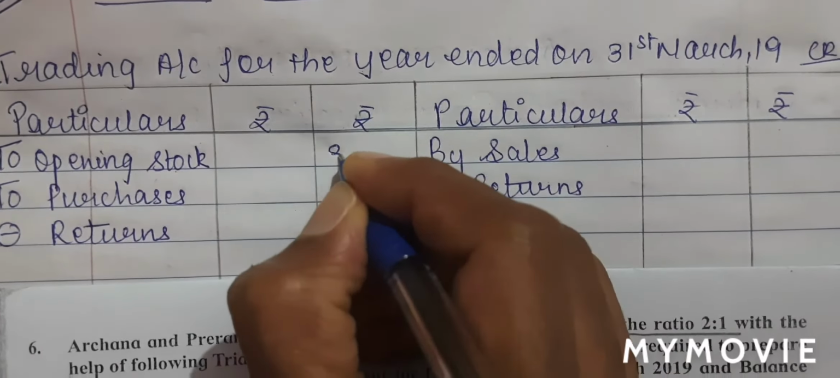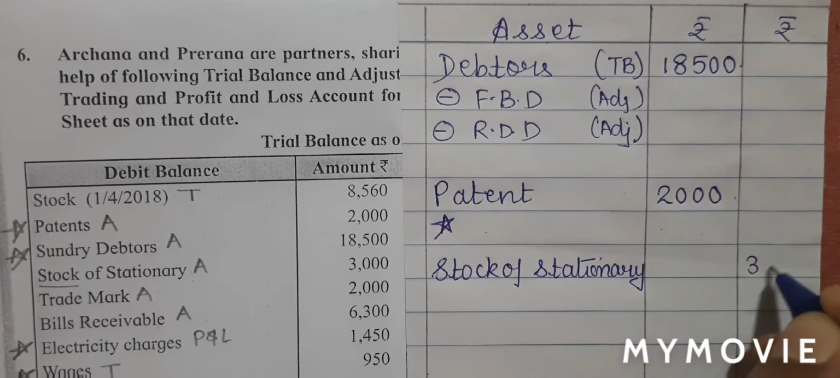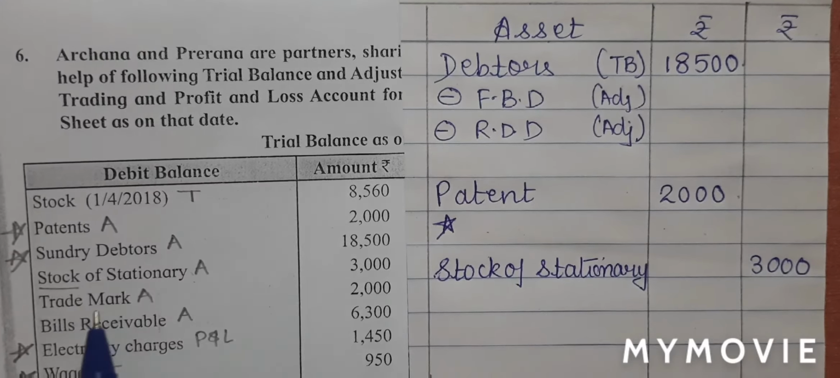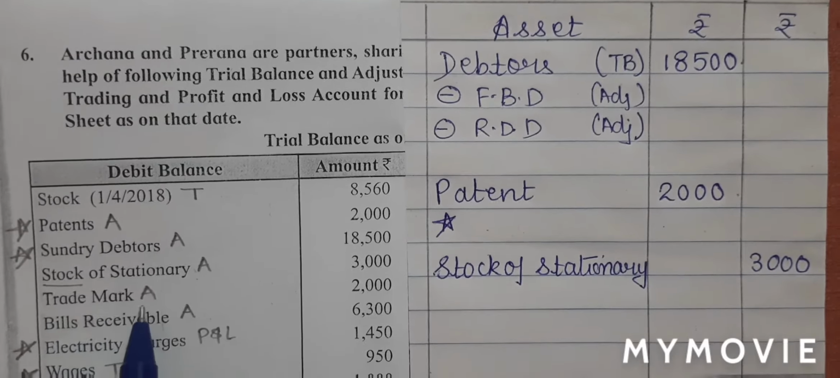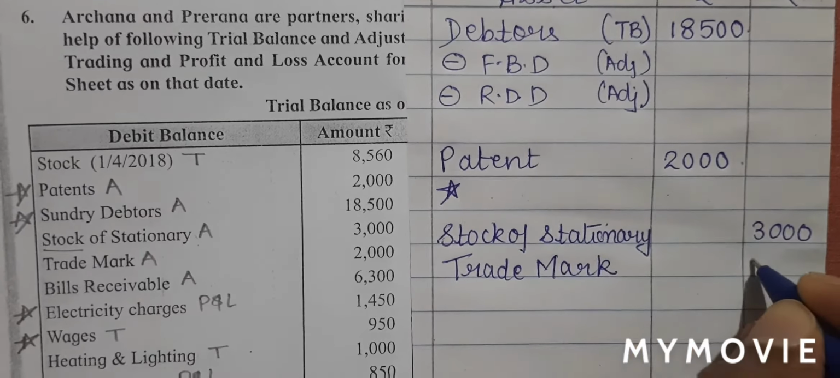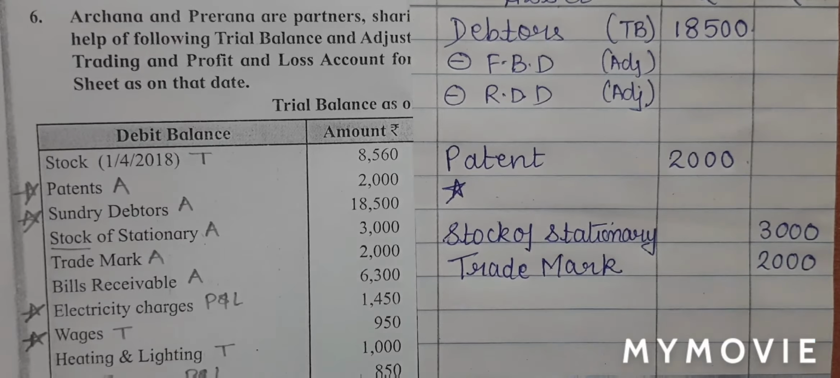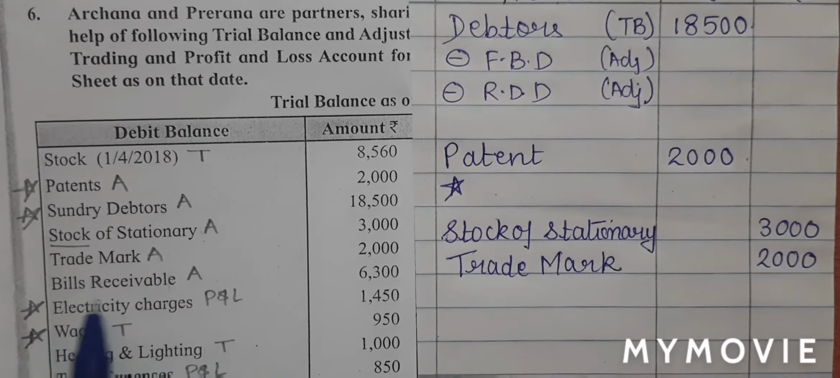Next is stock of stationery. Again on the asset side, I'll write stock of stationery. There is no star, so I'll write it in the outer column. Next is trademark. Again on the asset side, I'll write trademark. No star, outer column. Next is bills receivable. Again on the asset side, I will write bills receivable. There is no star, outer column.